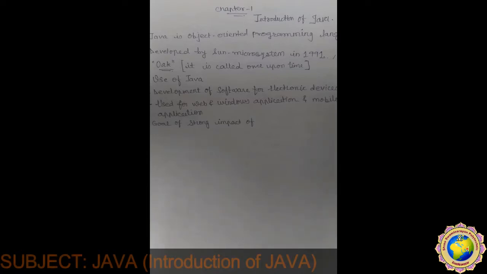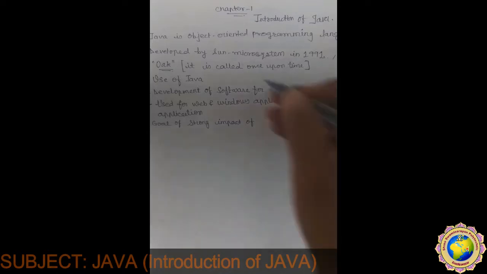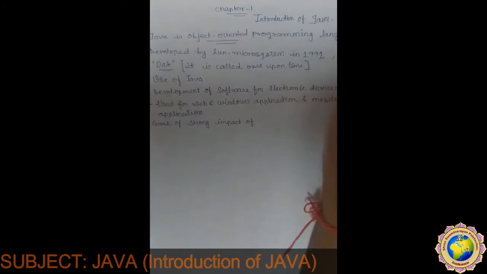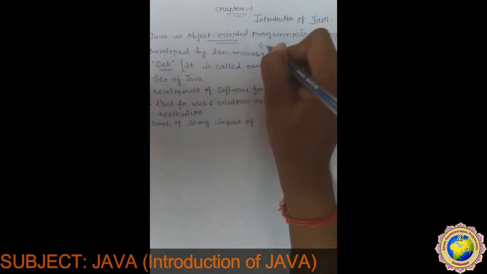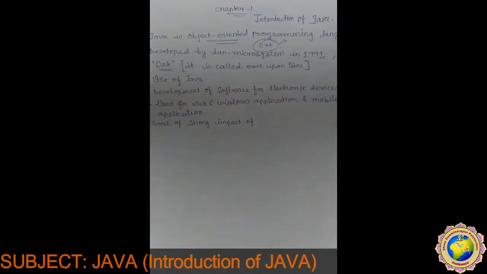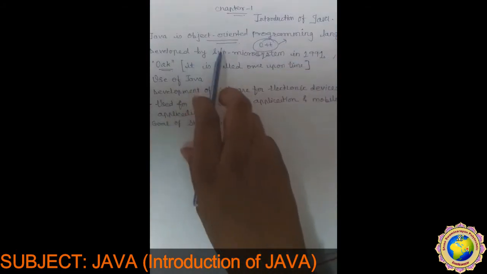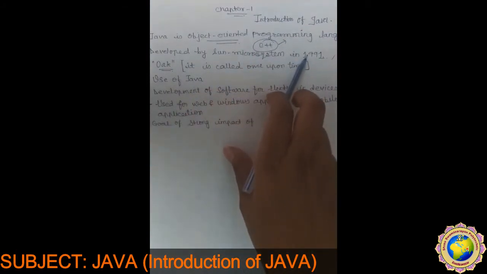Right? So the first chapter of your syllabus is the introduction to Java. The first question that comes to mind is, what is Java? Java is a general purpose language, and it is an object oriented programming language. We have already heard this word, object oriented programming language. Yes? Then C++ is also an object oriented programming language. Yes or no? C++ is also object oriented programming language, right?